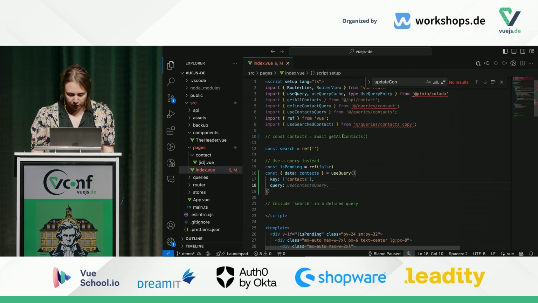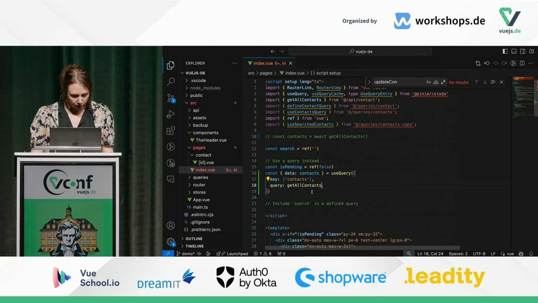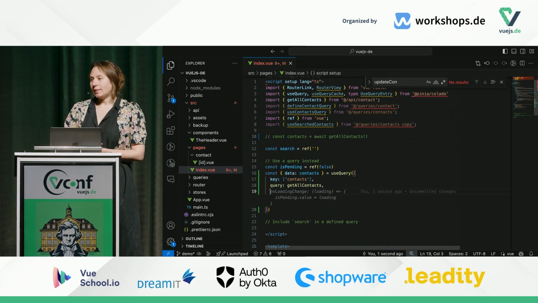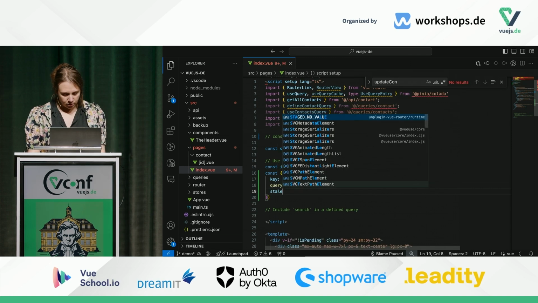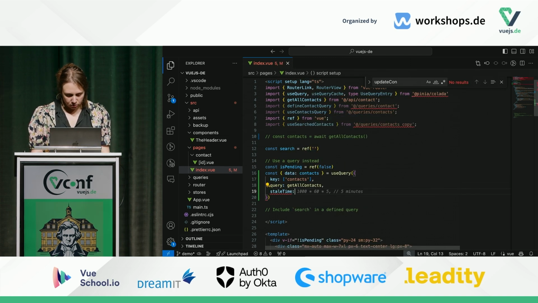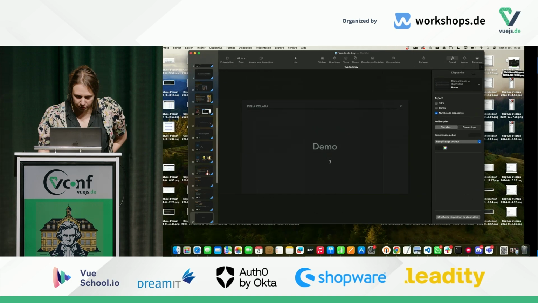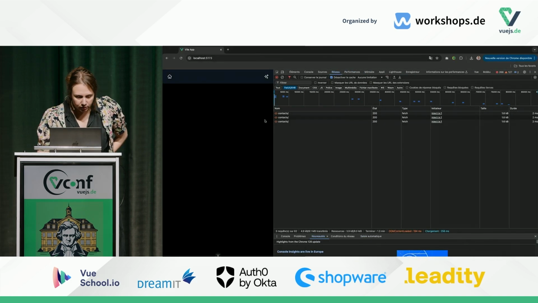So actually, that's easy. I just have to get this, get all contacts. And that's pretty much all. We will add a stale time as well of 15 seconds. OK, let's hope that this is working as expected.